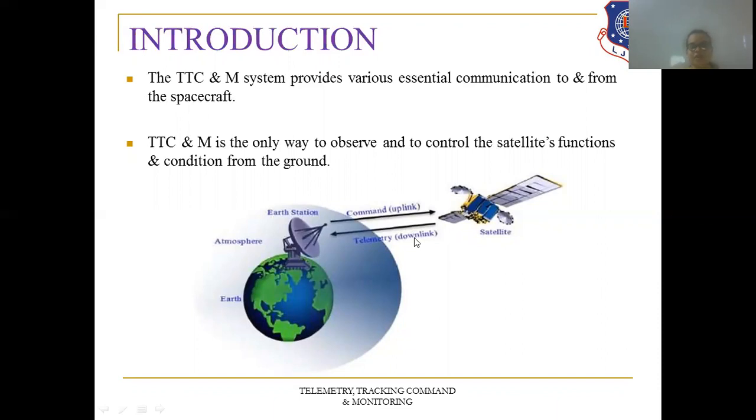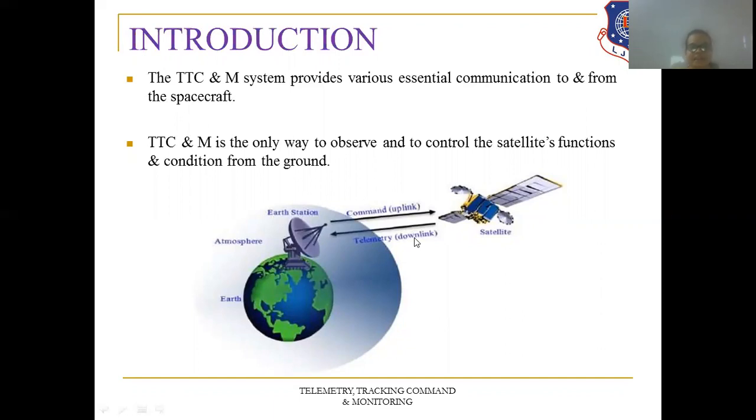So what does the telemetry do? Telemetry is the feedback received from the satellite in terms of the status signals of the sensors, showing how the different parts of the satellite are working. Various commands can be given from the Earth station. The command and monitoring group will be at the Earth station, whereas telemetry and tracking are from the satellite's point of view.